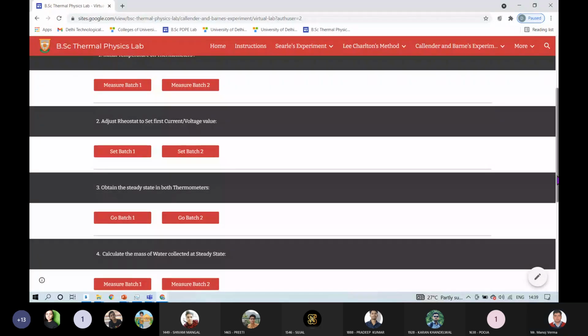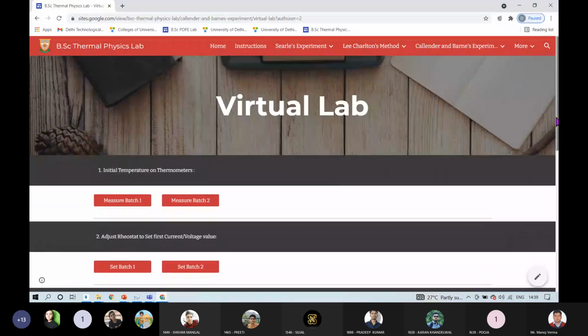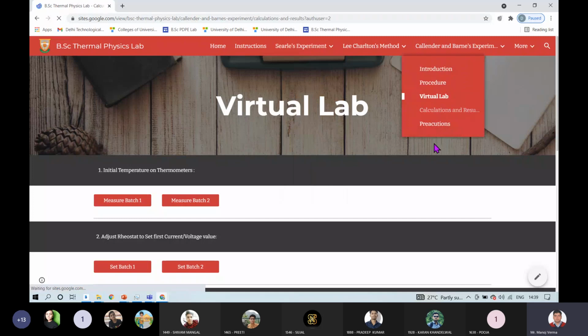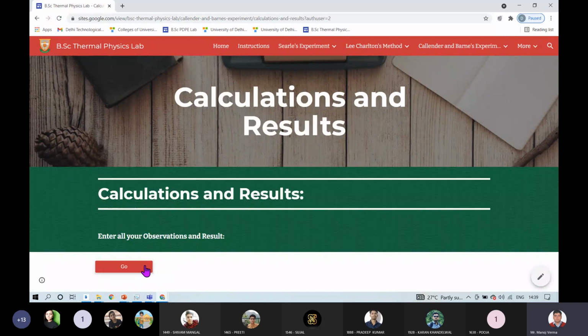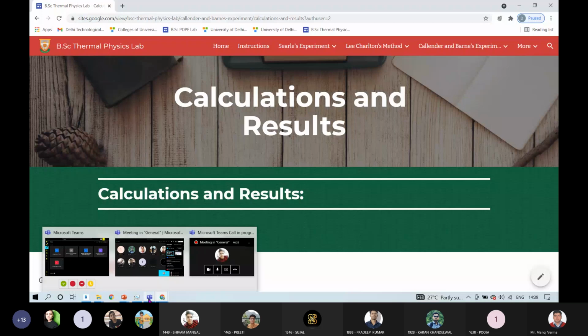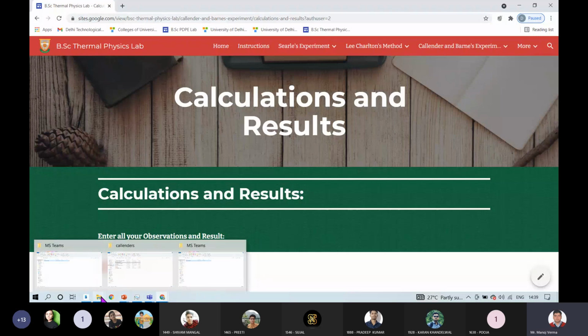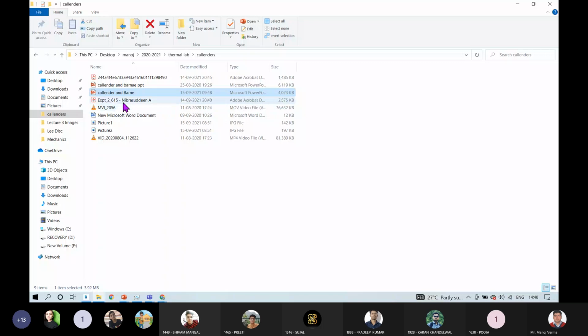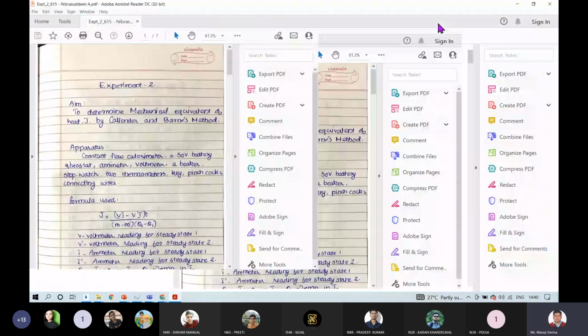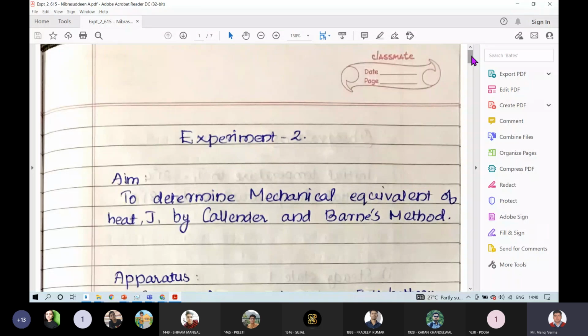Okay, and at last, you have to do all the calculations. You have to make the observation tables, and you have to upload all your observation and result on this tab. Okay, so I will show you another file, to see how you have to make your practical file.